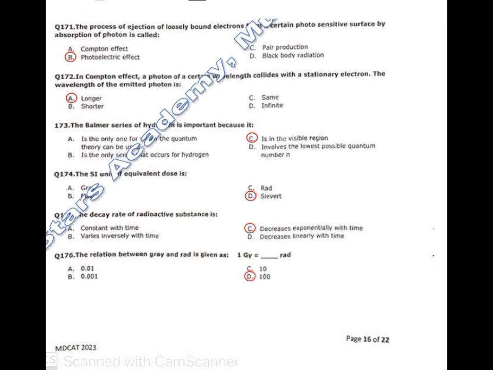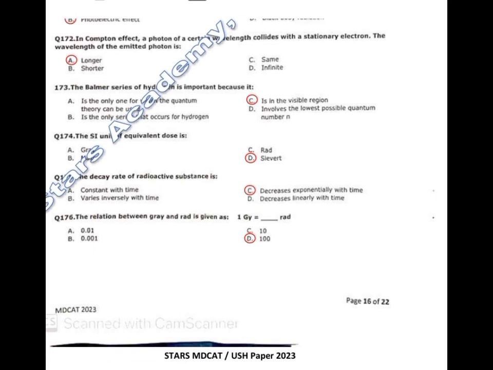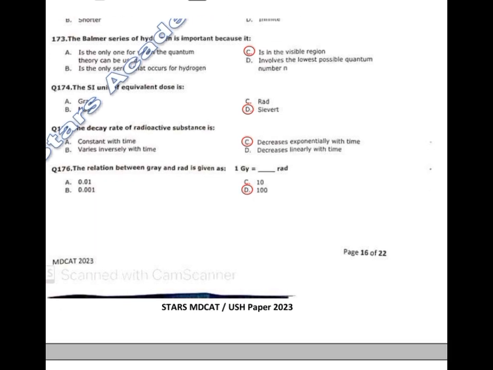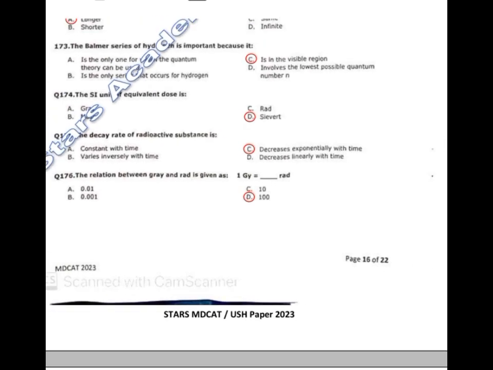172. In Compton effect, a photon of certain wavelength collides with a stationary electron. The wavelength of the emitted photon is longer, shorter, same, infinite. Correct option is longer. The Balmer series of hydrogen is important because it is in the visible region. The SI unit of equivalent dose is what? Sievert. Correct option is Sievert.